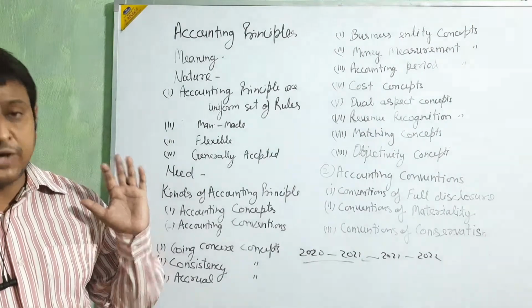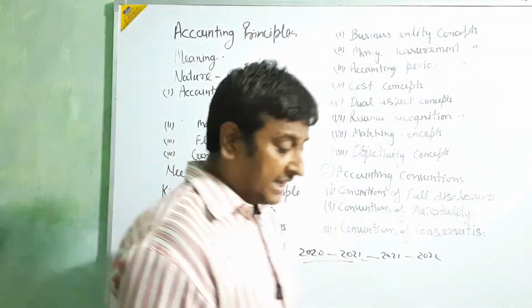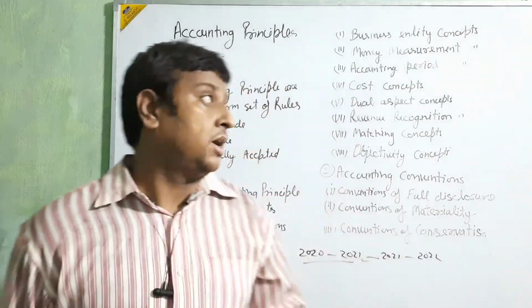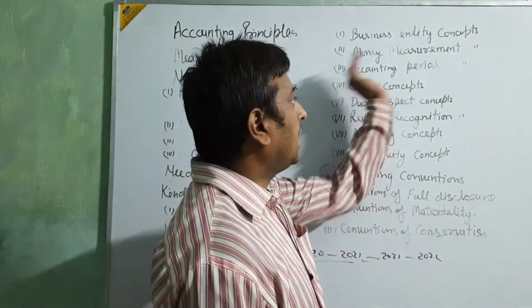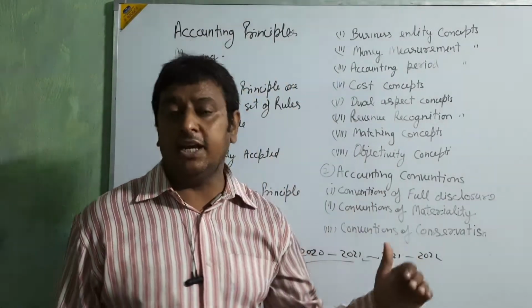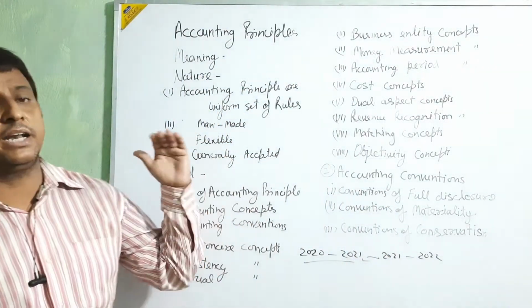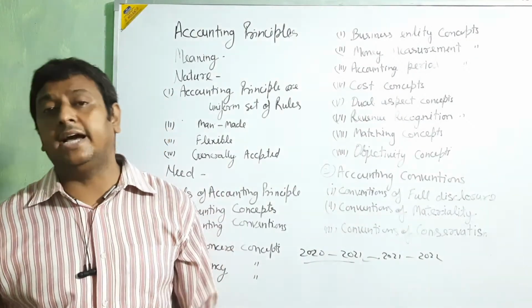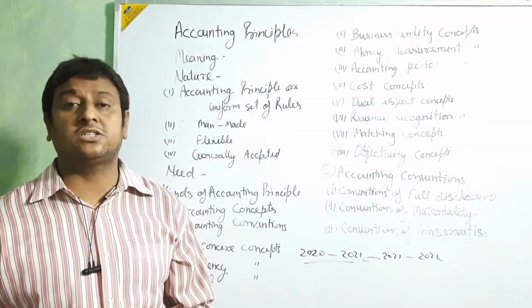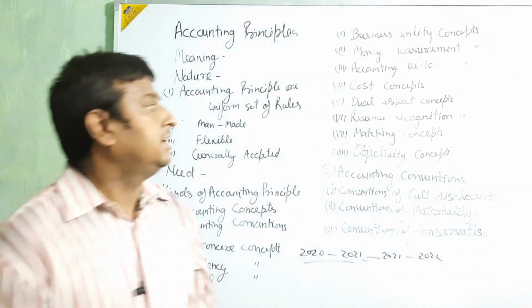For calculating all the things, we utilize money. This principle tells that only in terms of money can we easily measure the whole position of the business. Okay, beta.